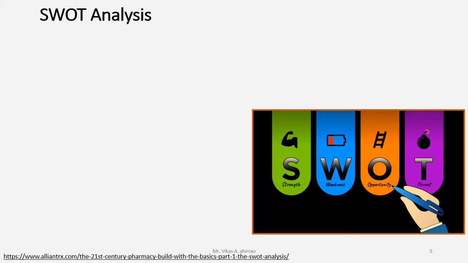Figure shows the four factors. SWOT stands for strength, weakness, opportunity, and threat. These four factors are very important, which affect the organization's overall performance.